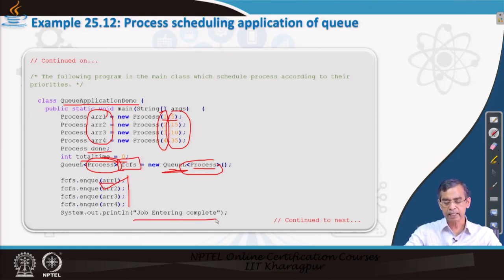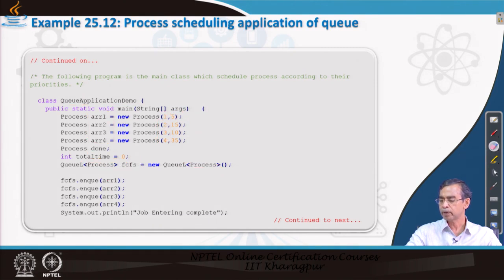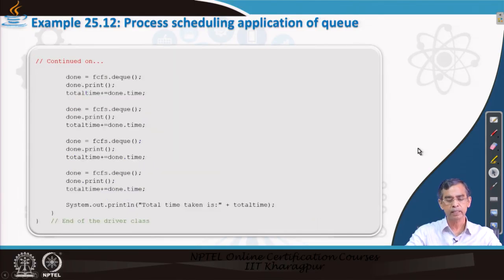Now, this is basically the job coming to the scheduler, and now the scheduler has to serve the processes. Here is the next part of the program, and this is how the processes will be served. As you can see, this is basically dequeue, because it is serving. Serving is done by means of the dequeue implementation.